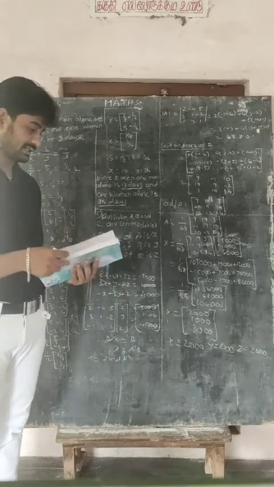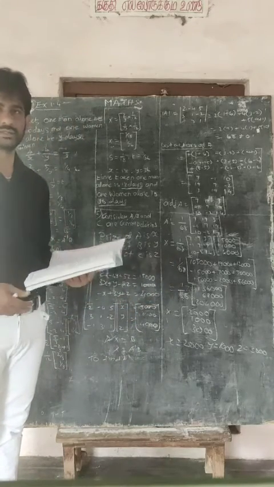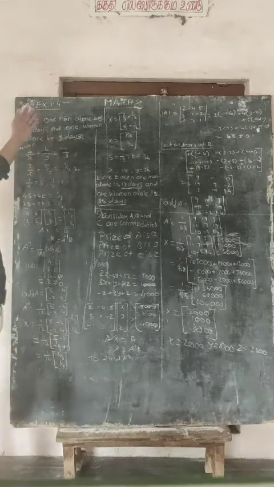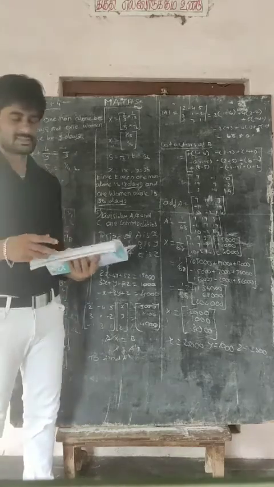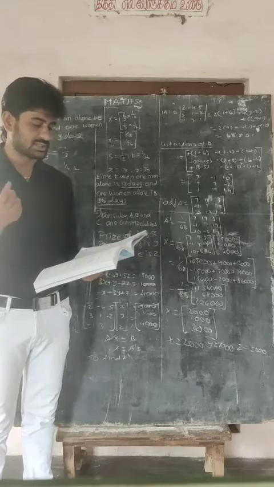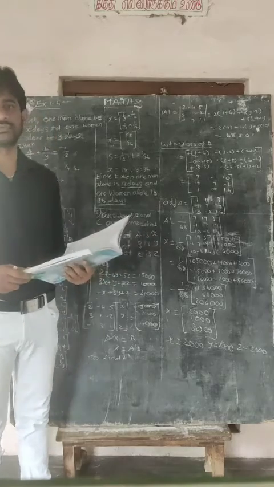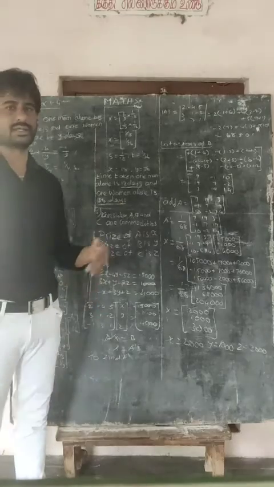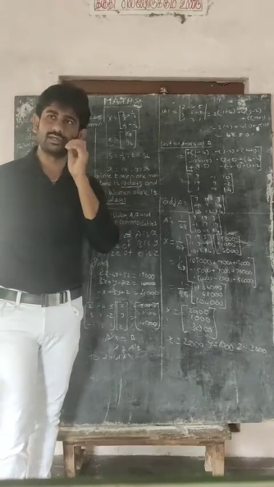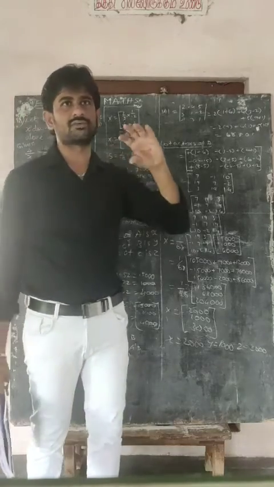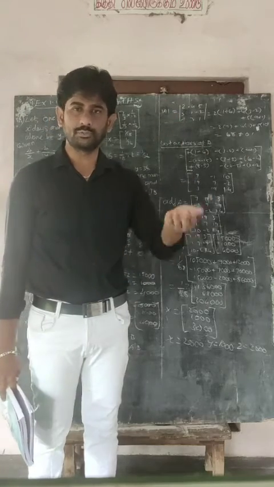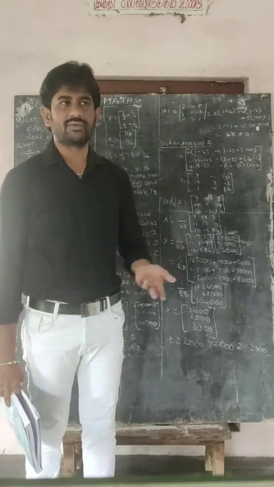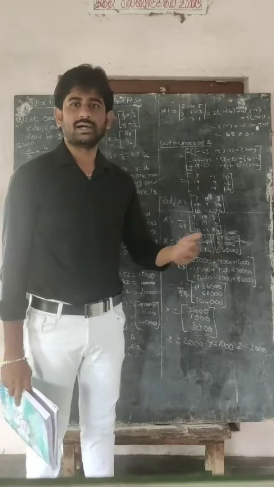Already we completed the exercise question number 1, 2, 3. Now we move to the question number 4. You can just see your book. The question is given like a statement. So first we need to form an equation. Already we studied in question number 3, if the question is given in the form of a statement, we need to make the equation. Then only we can solve the system by inversion method.